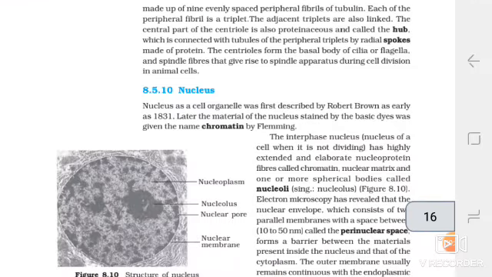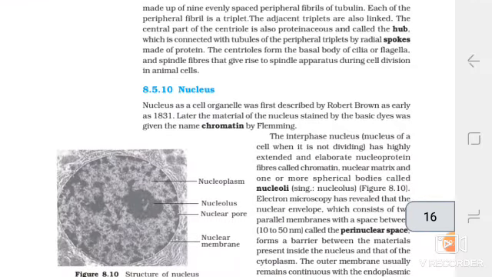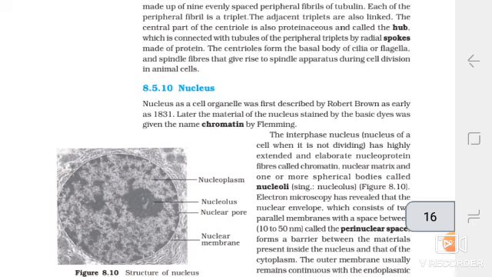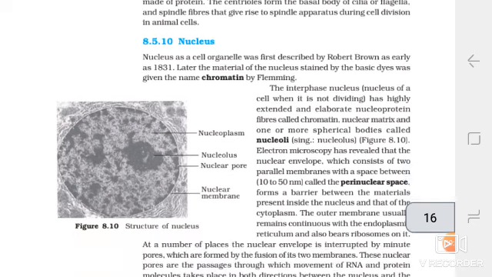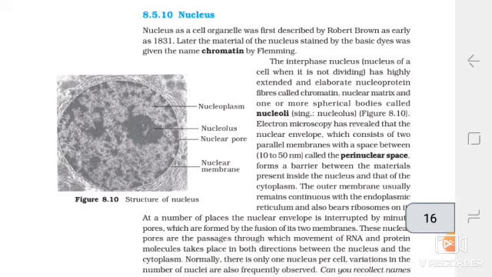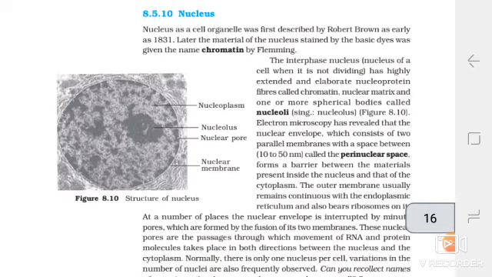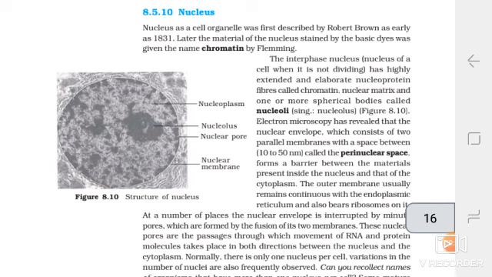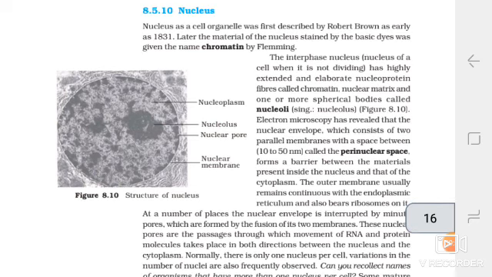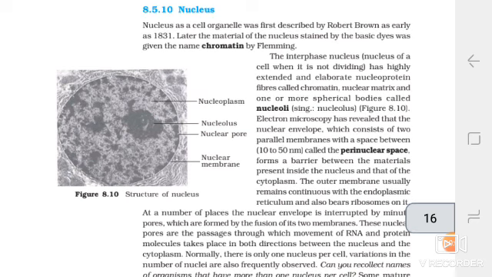Nucleus. Nucleus as a cell organelle was first described by Robert Brown as early as 1831. Later, the material of the nucleus stained by the basic dyes was given the name chromatin by Fleming. The interphase nucleus of a cell when it is not dividing has highly extended and elaborate nucleoprotein fibers called chromatin, nuclear matrix, and one or more spherical bodies called nucleoli.